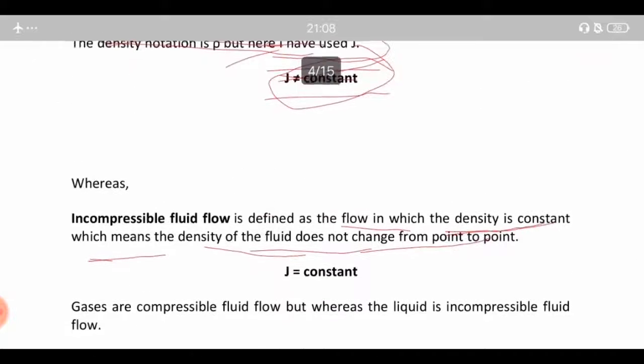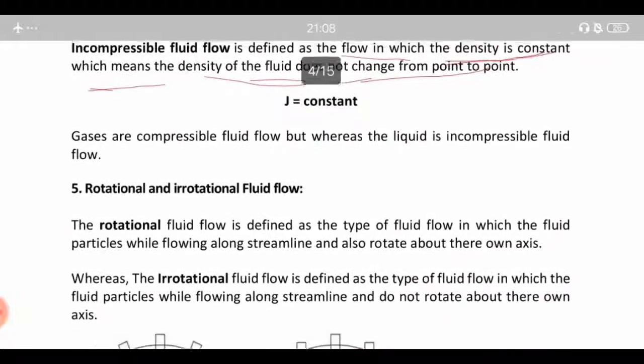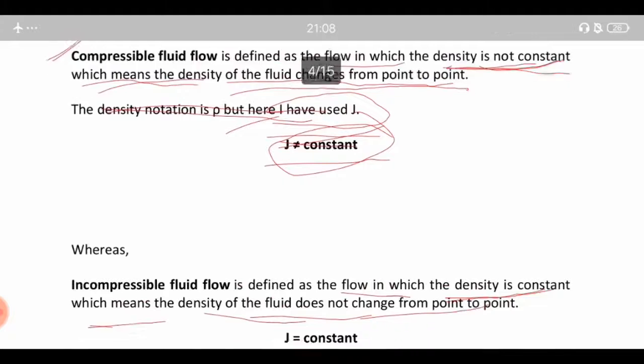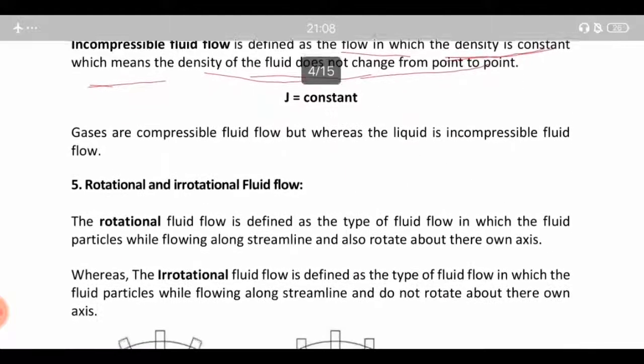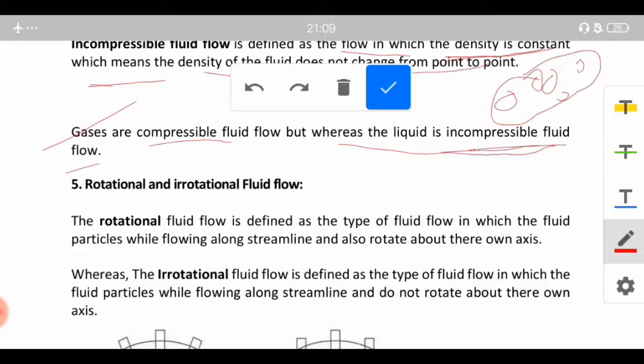So basically we have studied the change of velocity with respect to time, the change of velocity with respect to space, and now we have also studied the type of fluid flow when we have changes in density or if we don't have any change in density. Gases are basically compressible fluid flow, whereas liquids are mostly incompressible flow, because gases have a lot of random motion within their particles, so their density at a particular point won't be fixed. So gases have compressible fluid flow, whereas liquids have incompressible fluid flow.